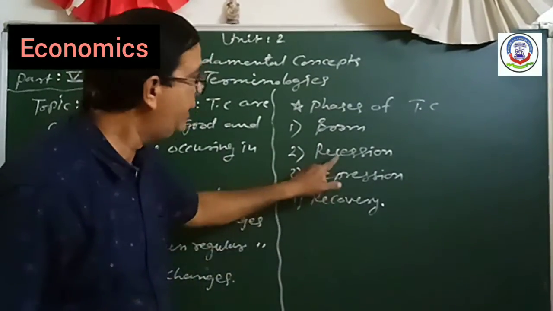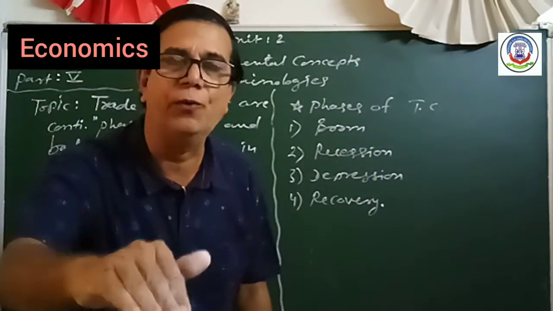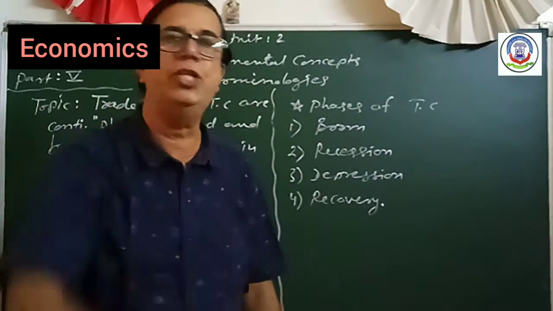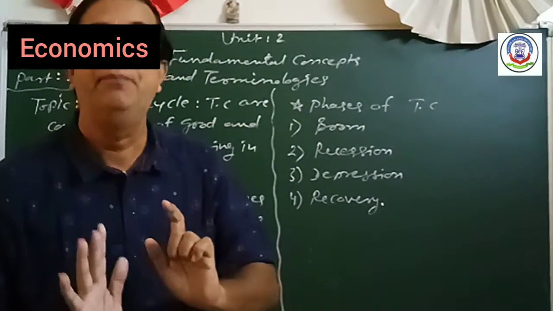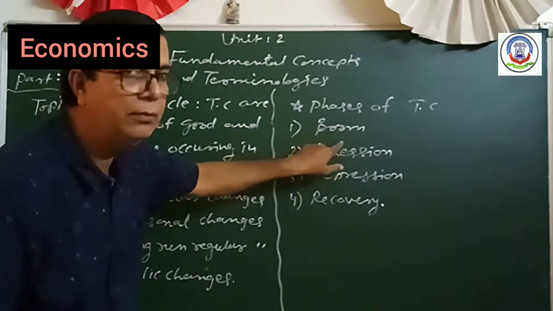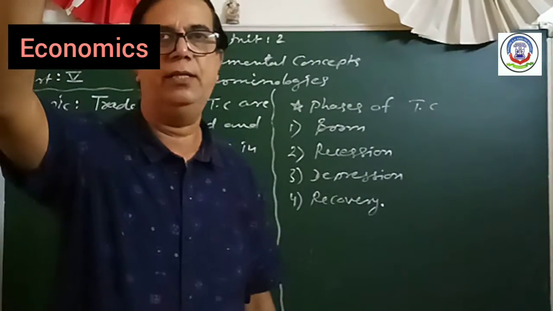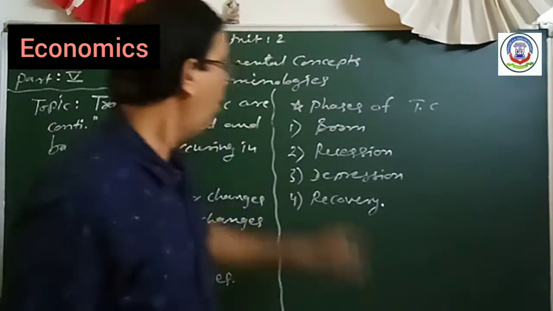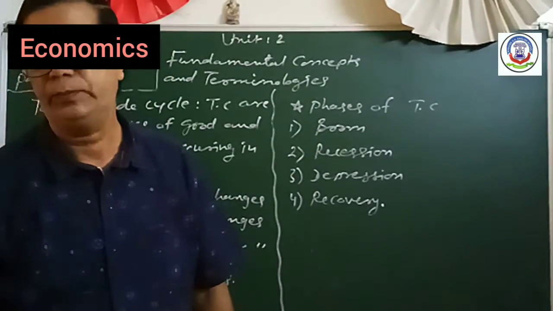Now the second one, recession. After boom, there is some fall in the demand for goods. So this situation is known as recession. Here profit is there, but the profit is comparatively less than in boom. In boom, the highest profit, but in recession, less than the profit of boom. So this situation is known as recession.